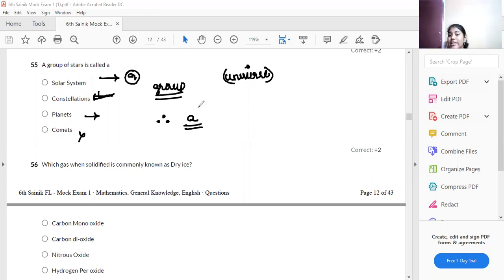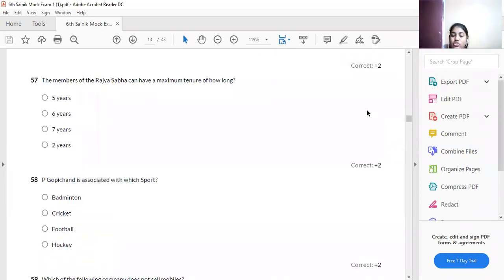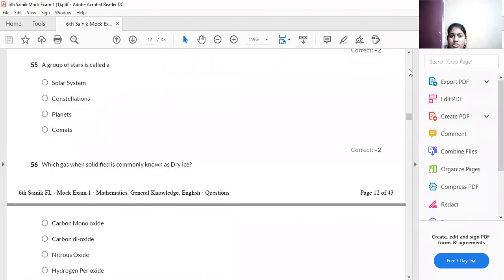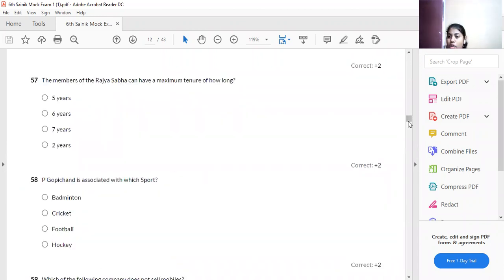When something is solidified, when we keep something in solid form, which gas is known as dry ice? It is carbon dioxide. What is carbon dioxide? That is CO2. Carbon dioxide is a gas. When you keep it in solid form, it is called dry ice. So we have to know this: what are the gases and what is the importance of those gases?